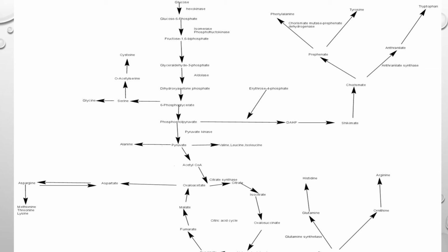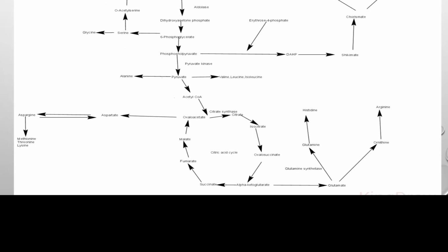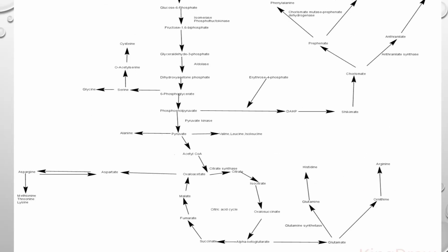But you can correlate how it is interrelated from a single molecule of glucose, and how these amino acids are synthesized. Then pyruvate enters into the TCA cycle. During this TCA cycle, acetyl CoA enters the TCA cycle, and then formation of glutamate, then ornithine, arginine, glutamine, and histidine.